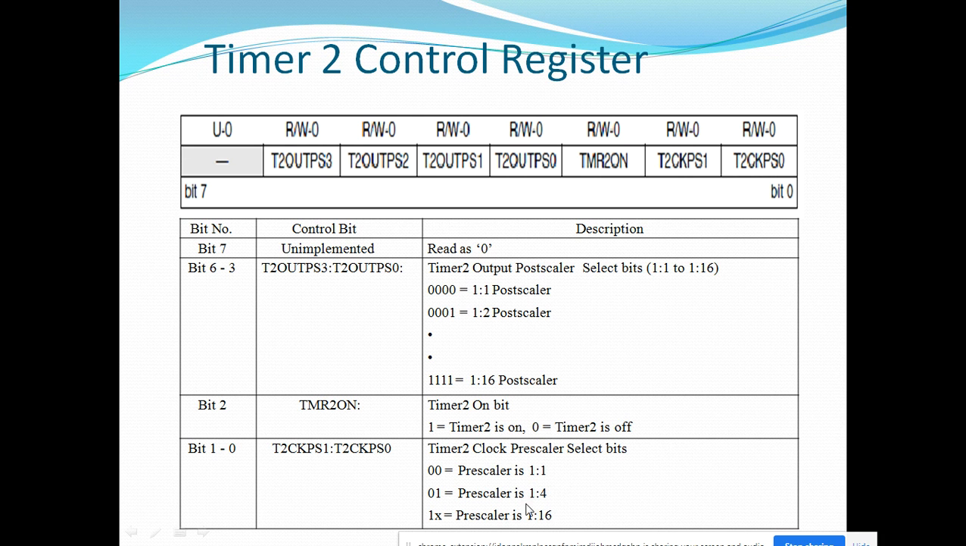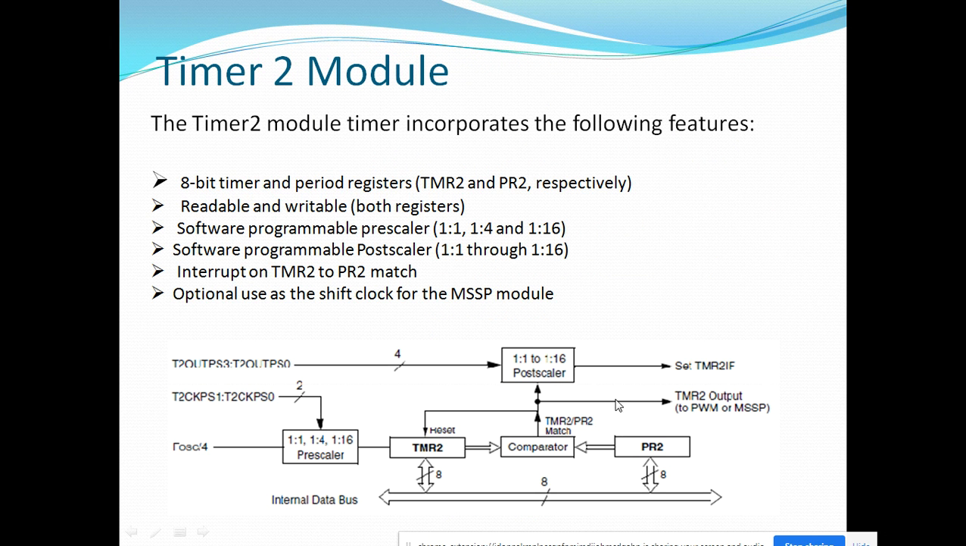Generally the pre-scaling options are 1:1, 1:4, 1:16. For post scaling also, 1:1 to 1:16. These post scaling and pre scaling options are available, and this particular bit, TMR2ON, is used for turning on the timer. Whenever I write 1 to this bit, timer 2 starts, or is turned on. And if I write 0 to this, timer 2 will turn off. Okay, this is the timer 2 control register.